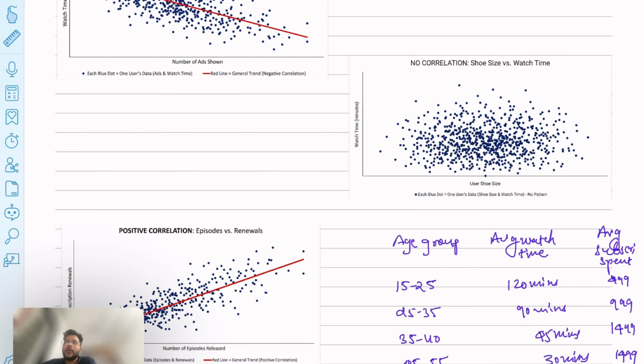And we saw how the mean can lie to us and how the median can be our savior. We learned that mean isn't enough. We need standard deviation. And then in the end we saw how to visualize this. We looked at histograms and scatter plots to find relationships, like how showing too many ads kills our watch time, that negative correlation.